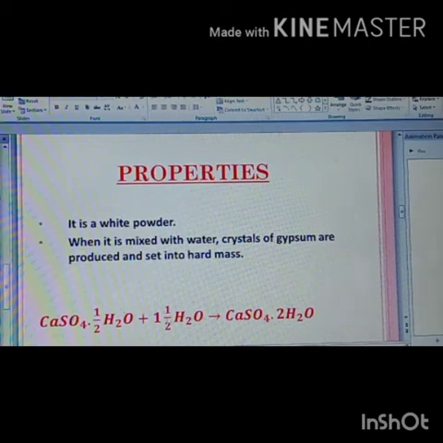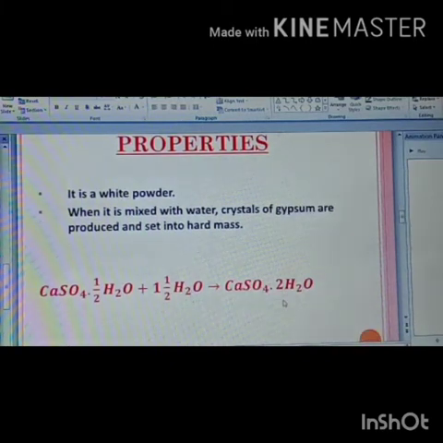When it is mixed with 1.5 water, how many water on the left hand side? 1.5 here and half here, means 2 water molecules. And what you are getting? CaSO4, 2 water. This is gypsum. So plaster of Paris, when it is mixed with water, you get gypsum.